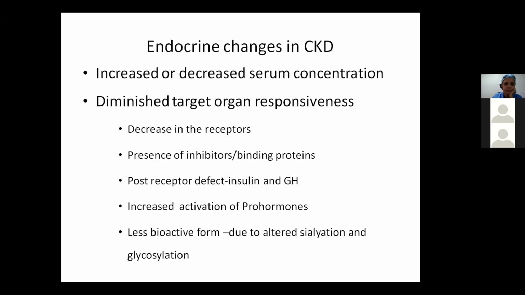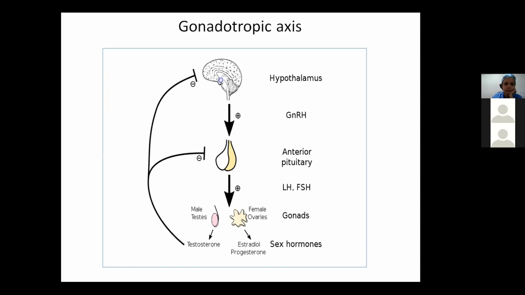Then there can be increased activation of the prohormones. Like in the case of insulin, there will be increased levels of proinsulin and C-peptide. Another way of resistance can be because of the less bioactive form available, that is because of altered sialylation or glycosylation seen in uremia. Now we will be studying each of the various hormones which get affected in CKD.